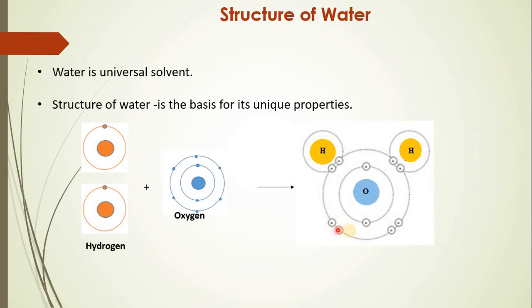Thus, there are four pairs of electrons involved in the water molecule, of which two pairs are involved in electron sharing with hydrogen, and two remain unshared pairs of electrons, always seen on opposite sides to one another.